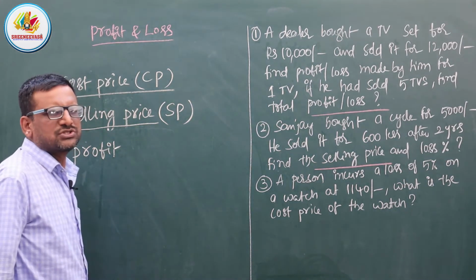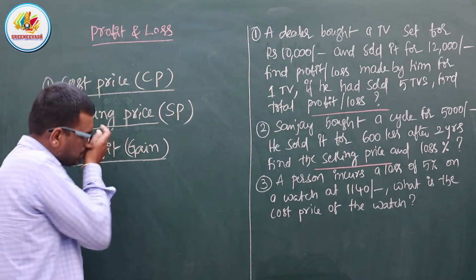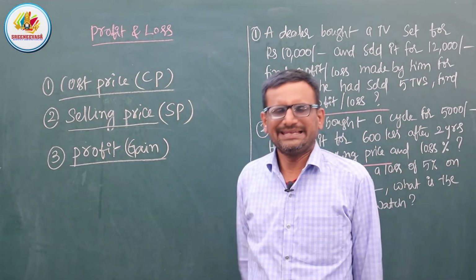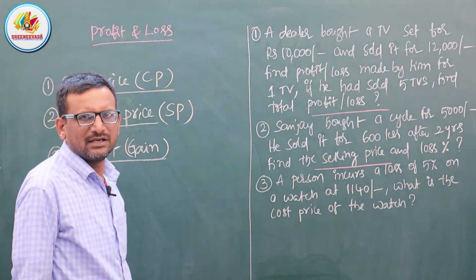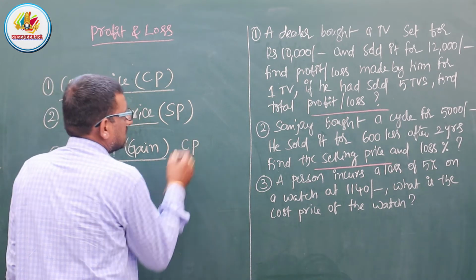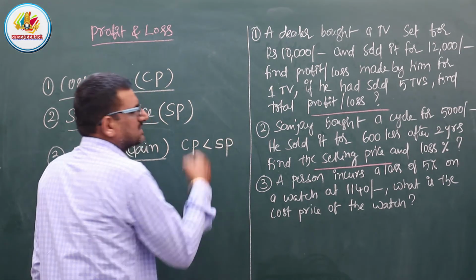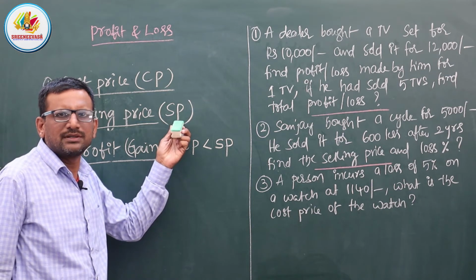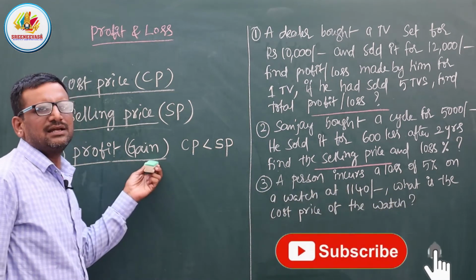Profit, in some books, is called gain. Then what is profit and when do we get a profit? Whenever the cost price is less than the selling price, so if the selling price is more than the cost price, then definitely we get a profit.